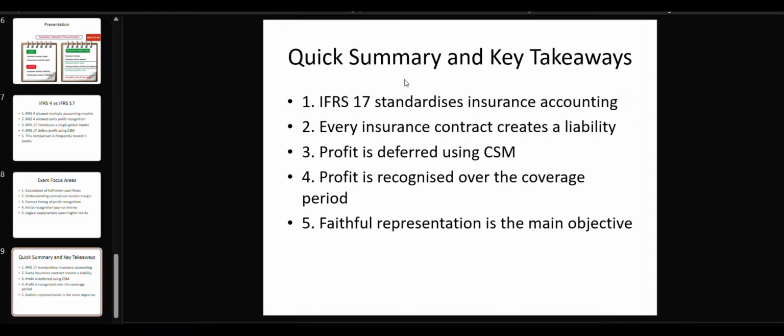IFRS 17 is challenging but extremely important. If we understand the logic behind fulfillment cash flows and the contractual service margin, we will be able to apply IFRS 17 confidently in the exam and in our professional practice.